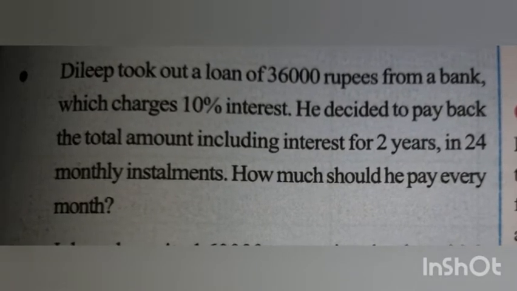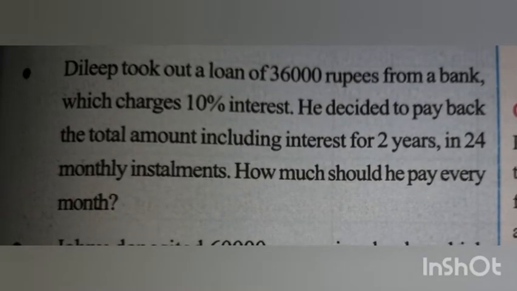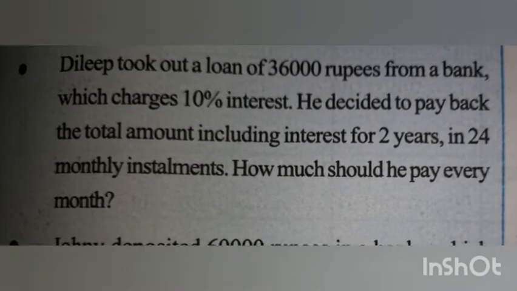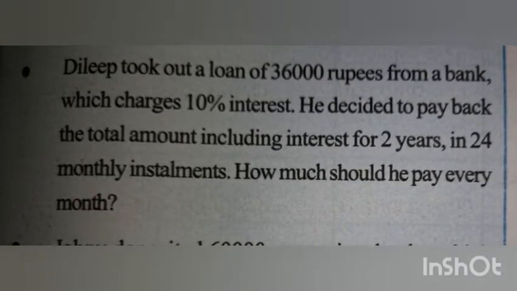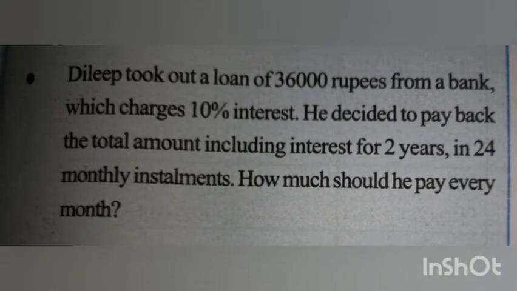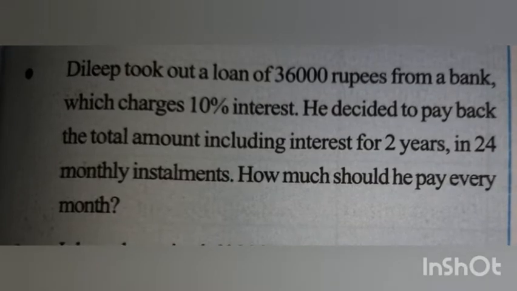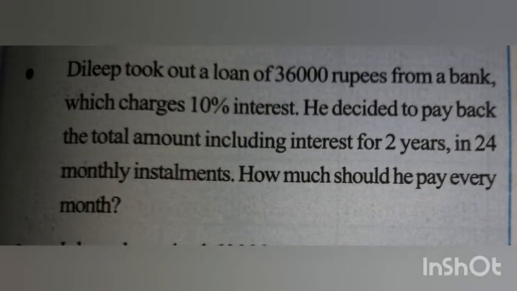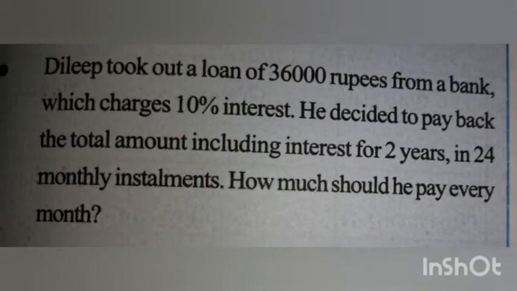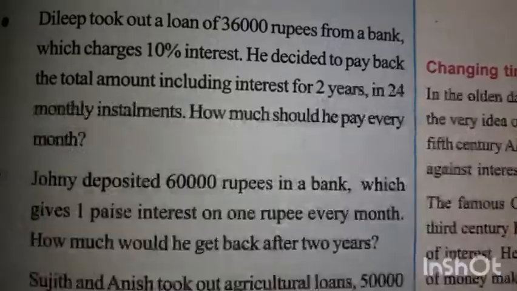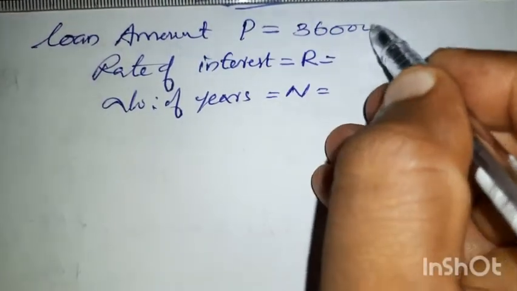So he took out a loan for 36,000 and the rate of interest is 10 percent, and he decided to pay back the amount over 2 years. That is 24 installments. 1 year is 12 times, so 2 years is 24 times, so for 24 months he has to pay back the amount. The total amount is divided into 24 monthly installments. So what is the loan amount he took? That is the principal amount, 36,000 rupees.